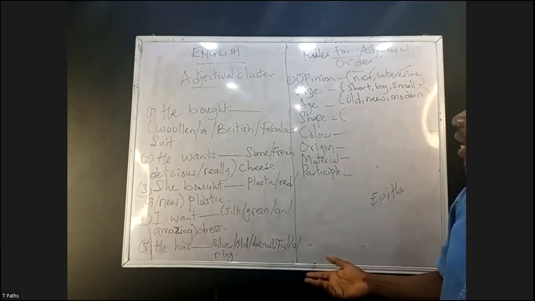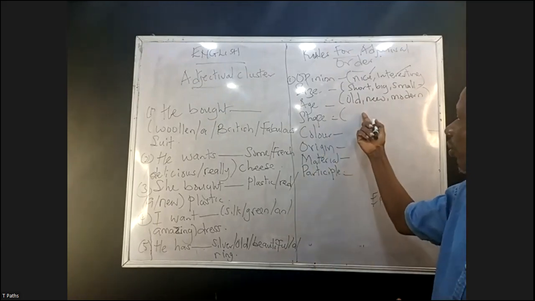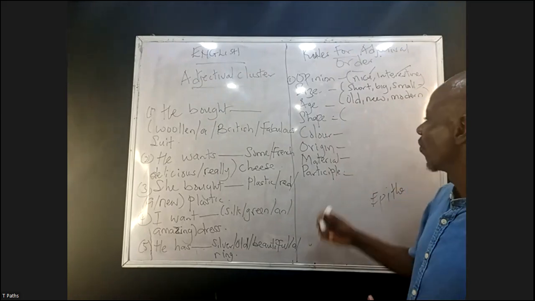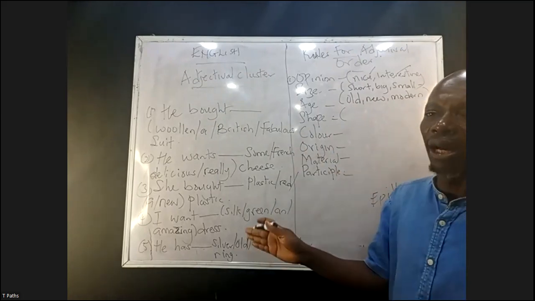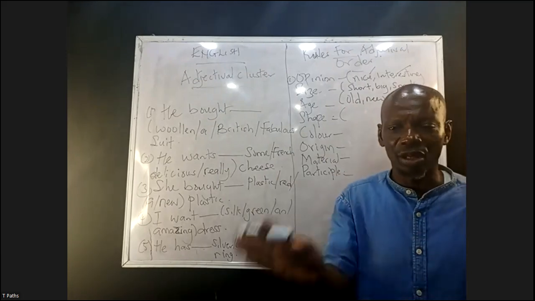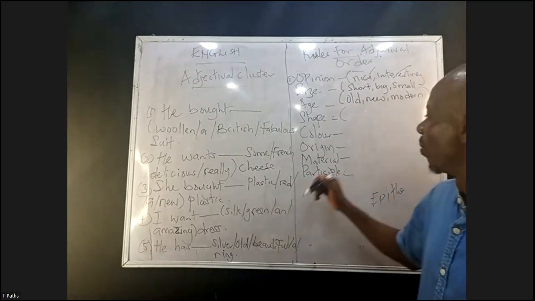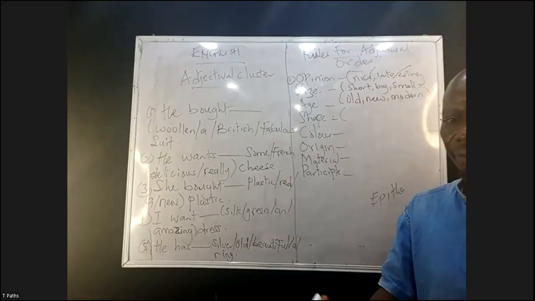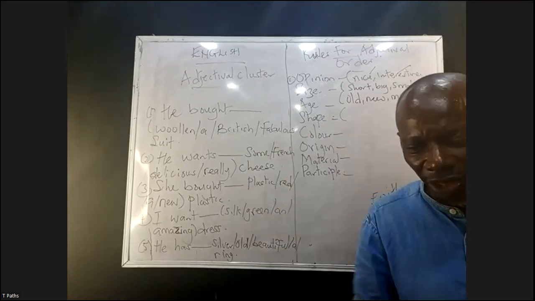What do we mean by age? It could be old, new, modern. We have shape. It could be rectangular, circular. That is where you're talking about the shape of an object. We have color. It could be blue, red, primary color, secondary color, etc.